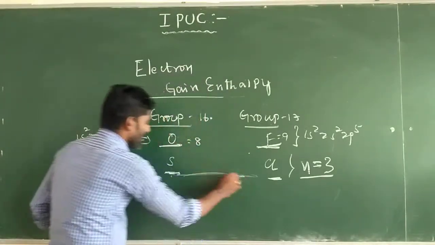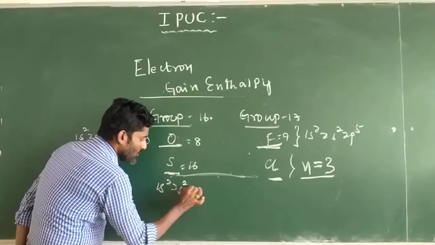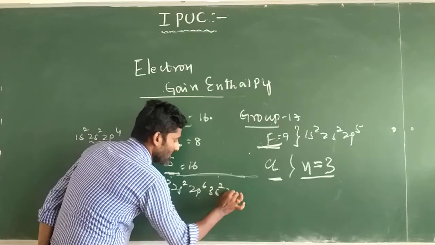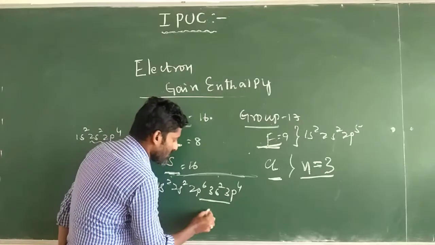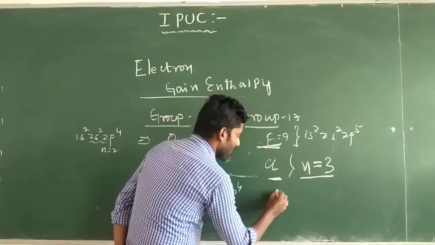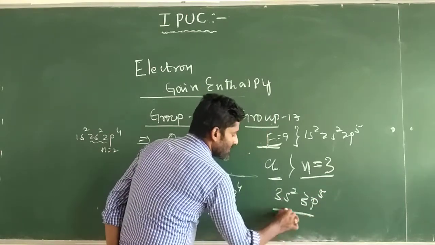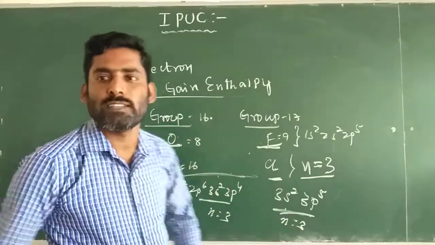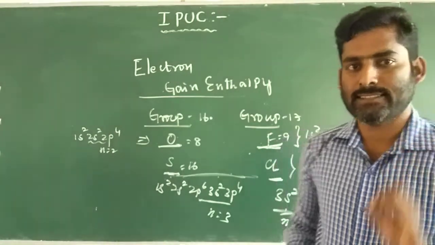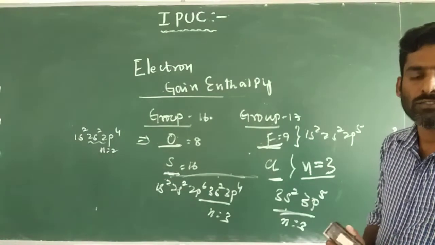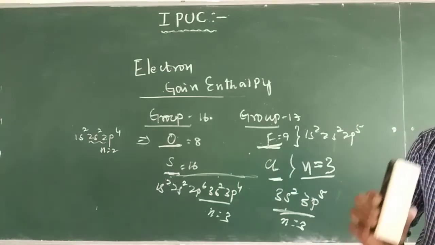But sulfur, atomic number 16, is 1s2 2s2 2p6 3s2 3p4. Here n equals 3 is the outermost shell. Chlorine is 3s2 3p5, so once again n equals 3. The added electron goes to the next higher level, n equals 3, so electron repulsion is very less in these larger atoms. So the energy released is more, which means electron gain enthalpy becomes more negative.